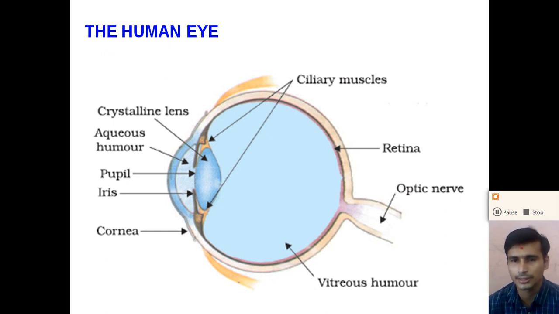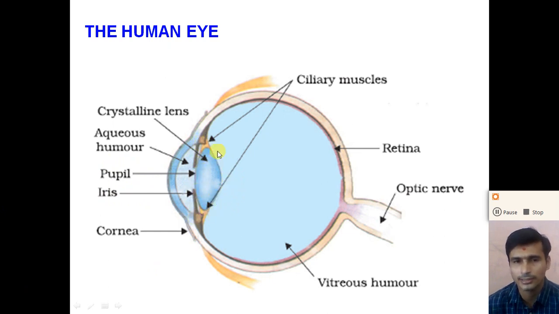This picture is the structure of the human eye, or we can say the eyeball, right? The human eye is a type of eyeball with a circular diaphragm, right? In this human eye, the first part is the cornea, through which the light, after reflection or refraction, enters. Then another part is the iris, right? Another part is the lens.